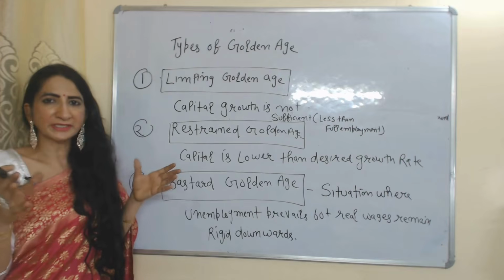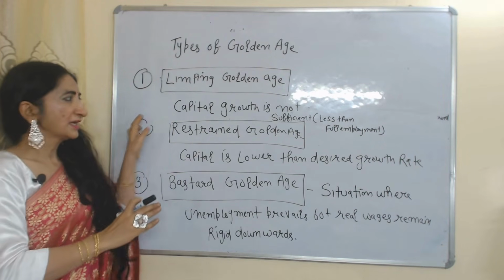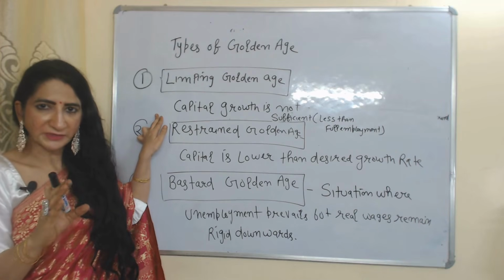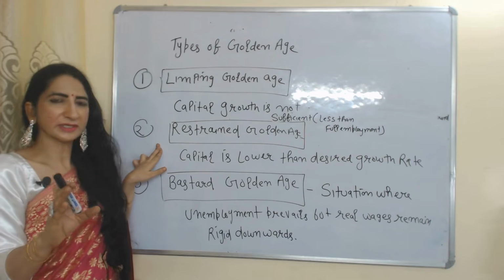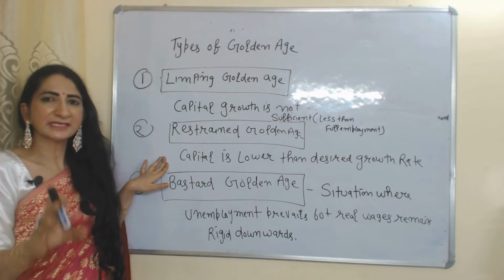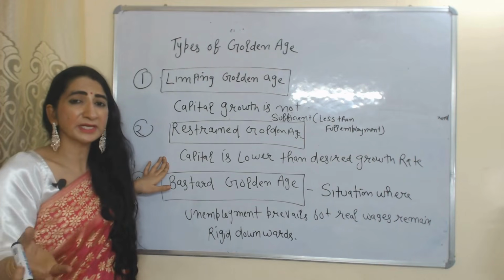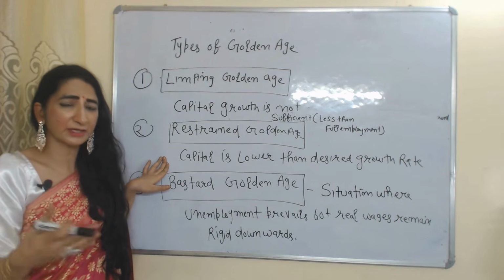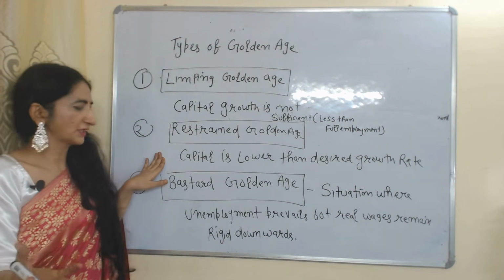Now we are going to talk about types of golden age. First is the limping golden age. Here capital growth is not sufficient. Here capital growth is less than full employment. Next, the restrained golden age. Here capital growth is less than the desired growth rate. It means we have the desire to accumulate more capital, but we are not able to accumulate capital according to our desire.